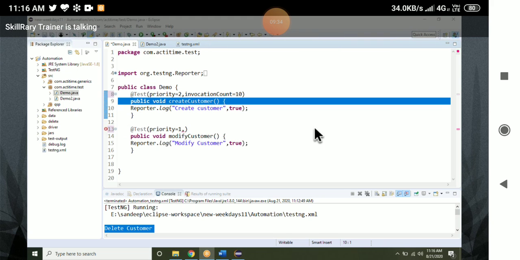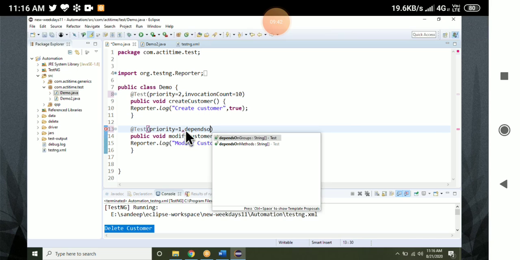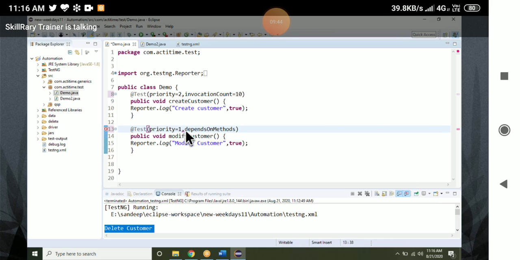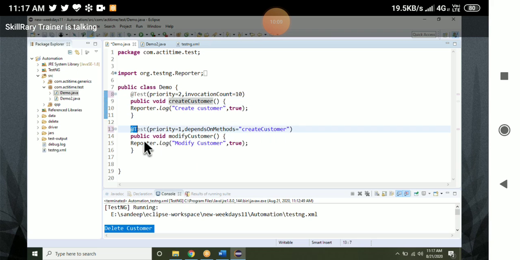To provide dependencies in TestNG there is a feature called dependsOnMethods. Here give the method name, create customer. Copy this method name and give it here. It means modify customer executes only if the create customer test case passes. If create customer fails, modify customer is not executed.